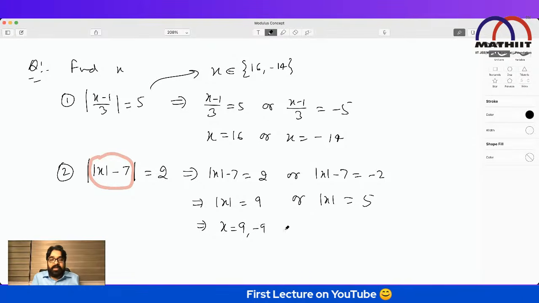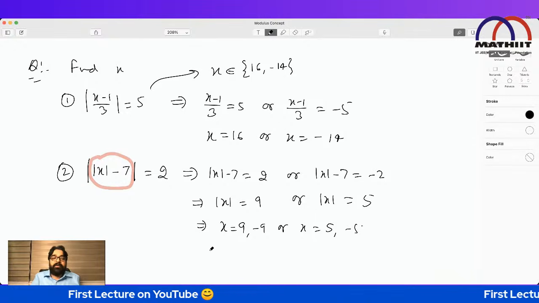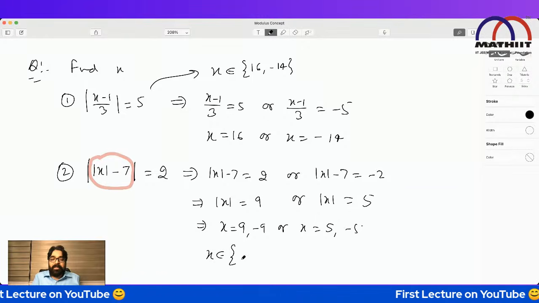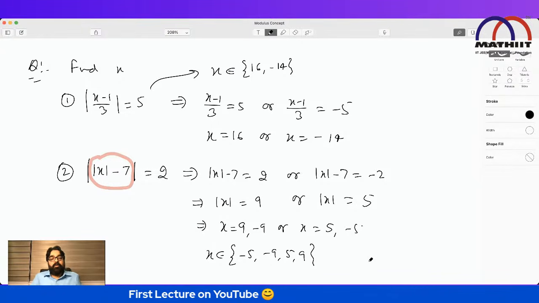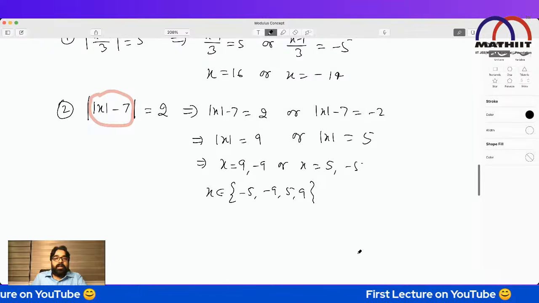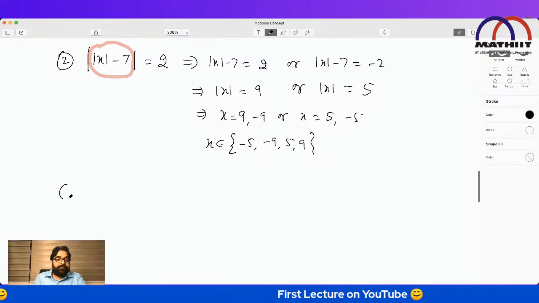Or x equal to 5 or minus 5. So the final answer: x is an element of the set minus 5, minus 9, 5, 9. The set of four values means this equation has four solutions. I'm sure it's clear to everybody.